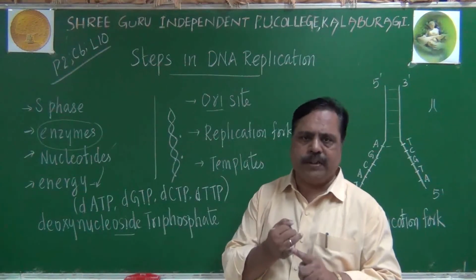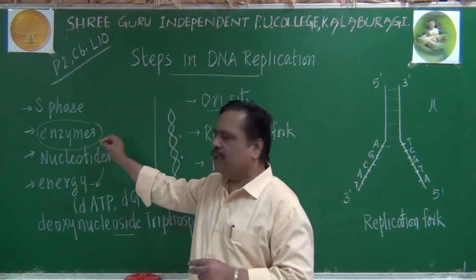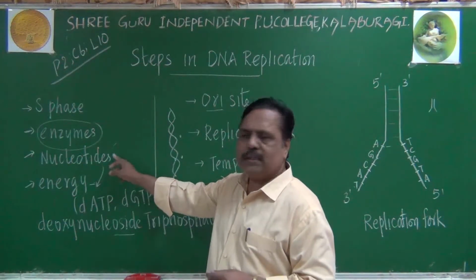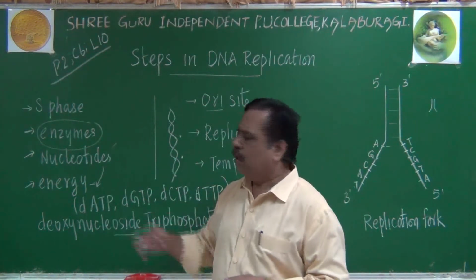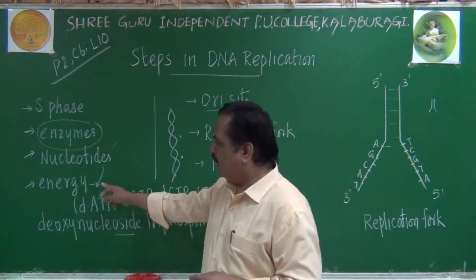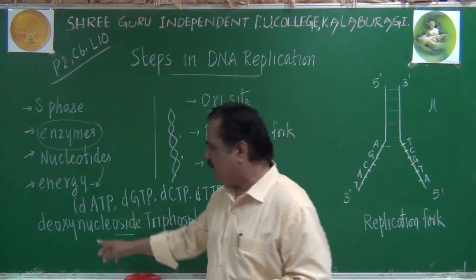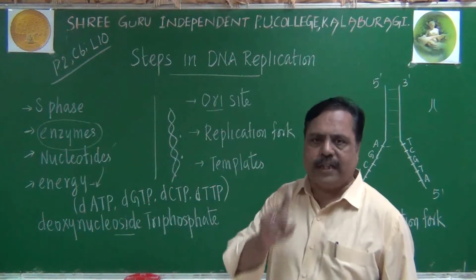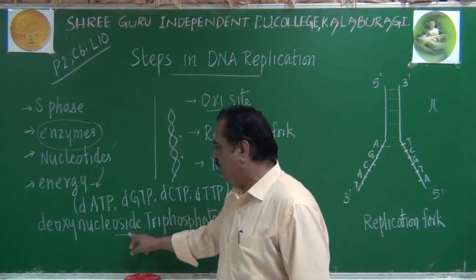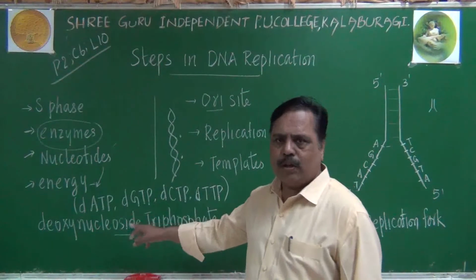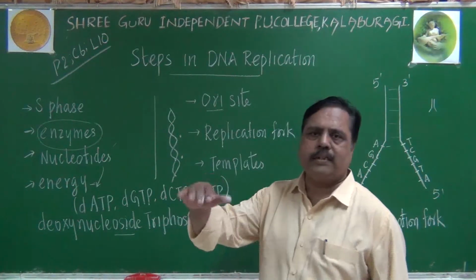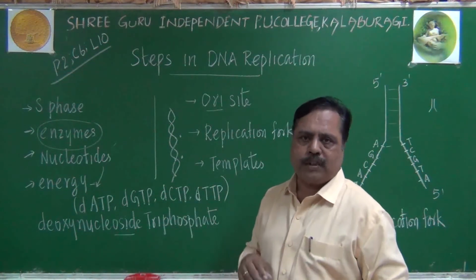Replication occurs in the S phase. Many enzymes are involved in this process. It is an enzymatic reaction. So nucleotides are required as raw materials. A high amount of energy is required for completing this process. That energy is provided by triphosphates called deoxynucleoside triphosphates. It is not a nucleotide, it is a nucleoside triphosphate. Nucleoside means deoxyribose and adenine, with that 3 phosphates are there, it is called deoxyribonucleoside triphosphate.